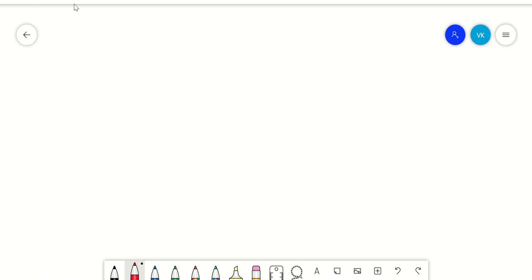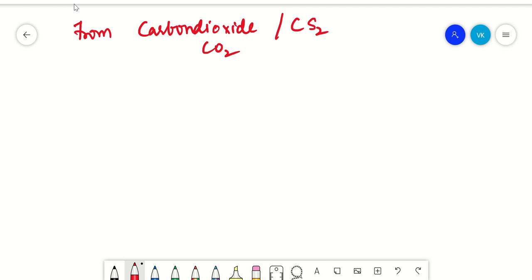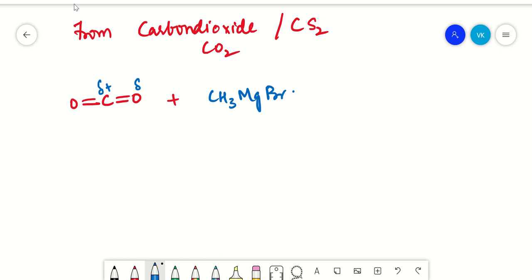What is the next one? Let us take the example of carbon dioxide or carbon disulfide, CO2 or CS2. What is the structure of CO2 here? C double bond O and double bond O, right? In the presence of your alkyl magnesium halide, CH3MgBr, right? Now this is a partial positive charge carbon, and these two are partial negative charge oxygens. Your electron can shift either to this side or to this side, right?